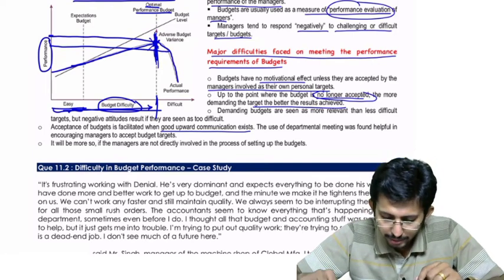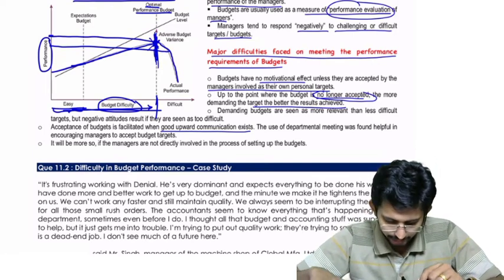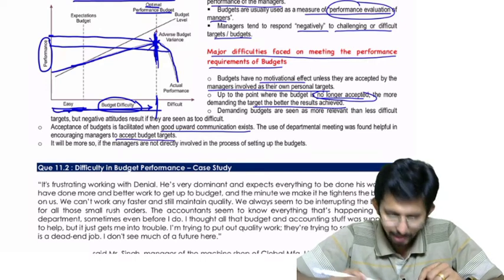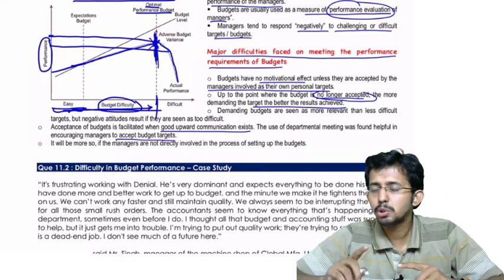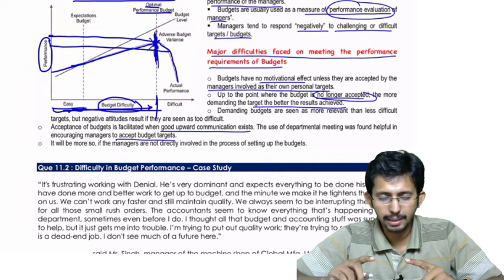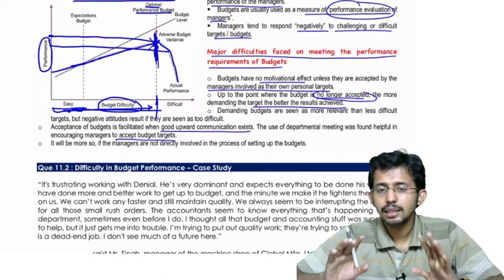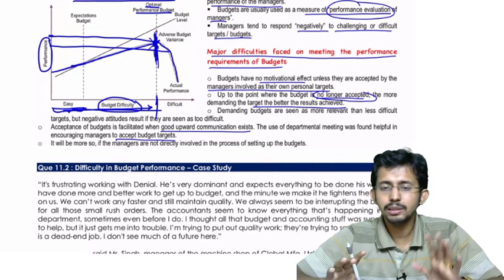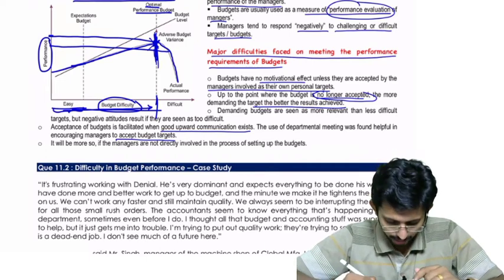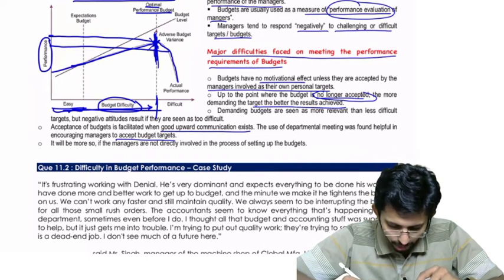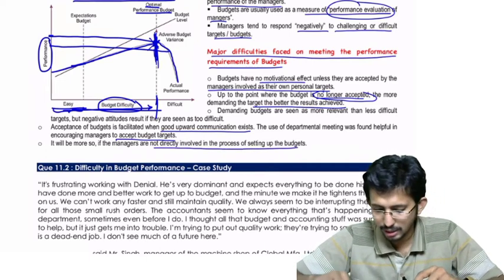The use of departmental meetings was found to be helpful in encouraging the managers to accept the budget targets. Departmental meetings should be held periodically, at regular intervals, so that communication is maintained between the top management and the lower management. It will be more so if the managers are not directly involved in the process of setting up the budget.